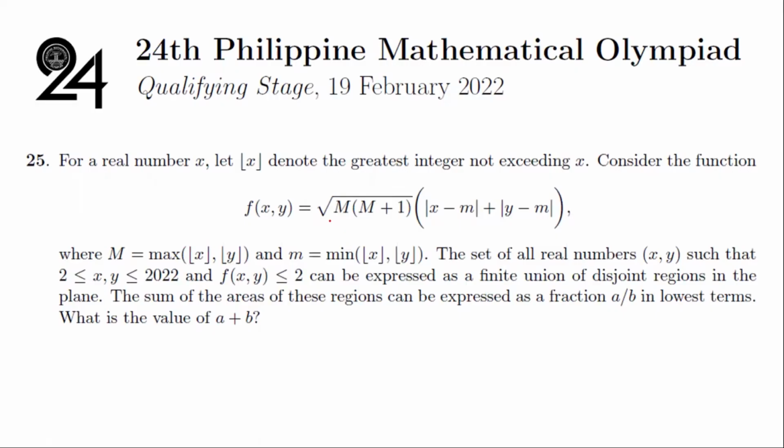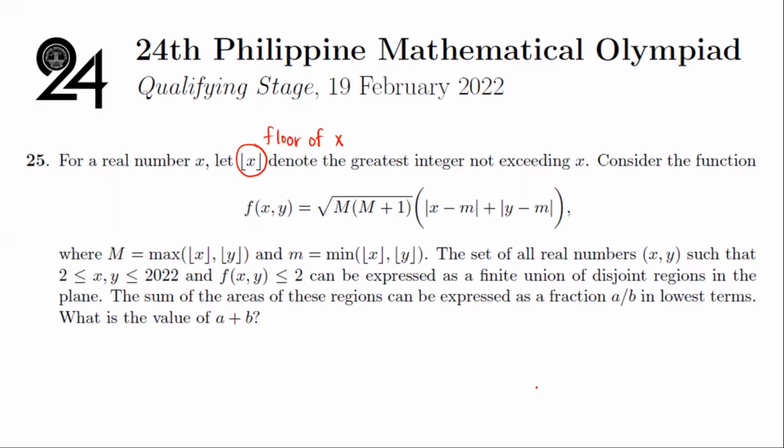For a real number x, I'm going to call this the floor of x. So I'll talk briefly later about what this function is. So let the floor of x denote the greatest integer not exceeding x. Consider the function f of xy is equal to the square root of m times m plus 1 times the sum of the absolute value of x minus m plus the absolute value of y minus m, where big M is the maximum of the floor of x and y, and small m is the minimum of the floor of x and y. Wow, daming nangyayari dito. So anyway, hihimayin natin ito mamaya.